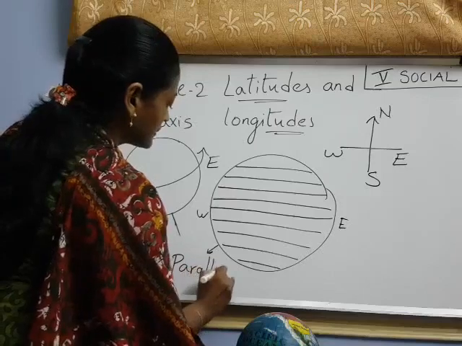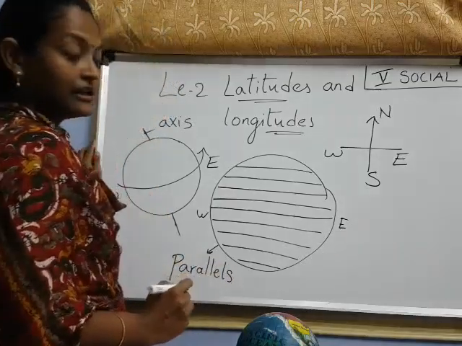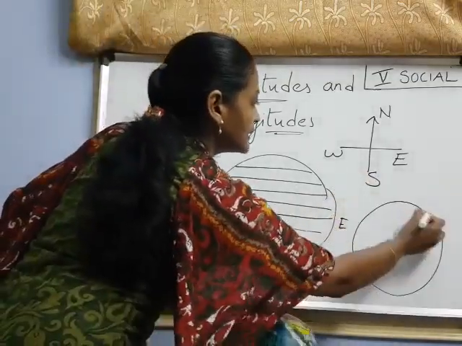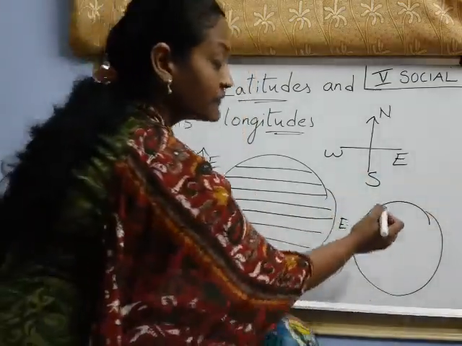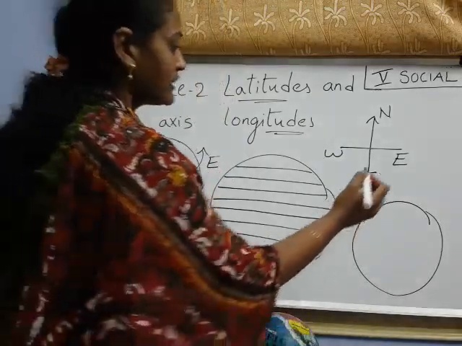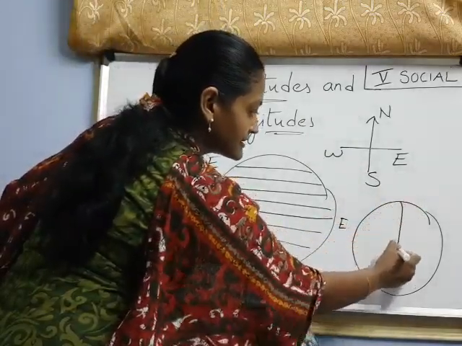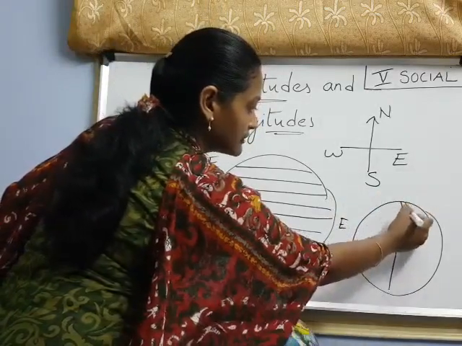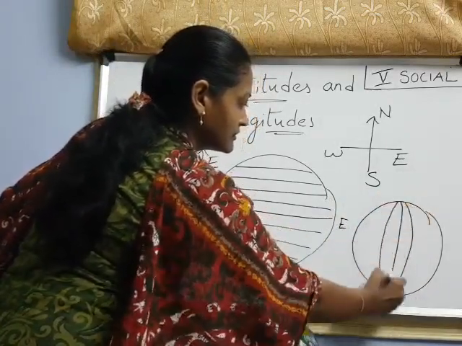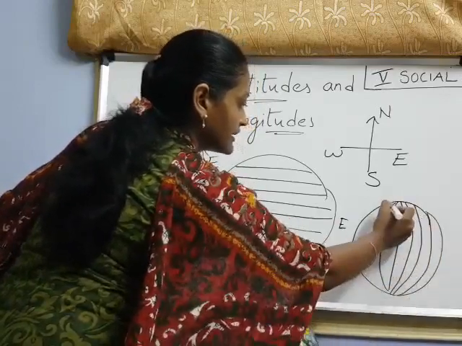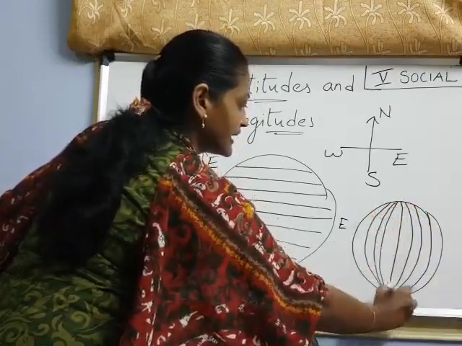Those are parallels, okay. And see here, I will draw another picture. If the lines are running from north to south, from a particular point, like this. Have you understood now?